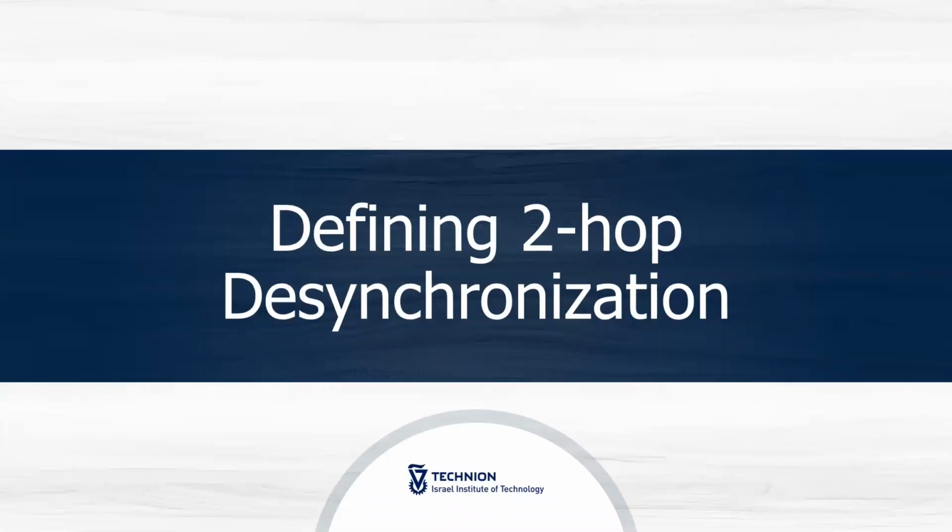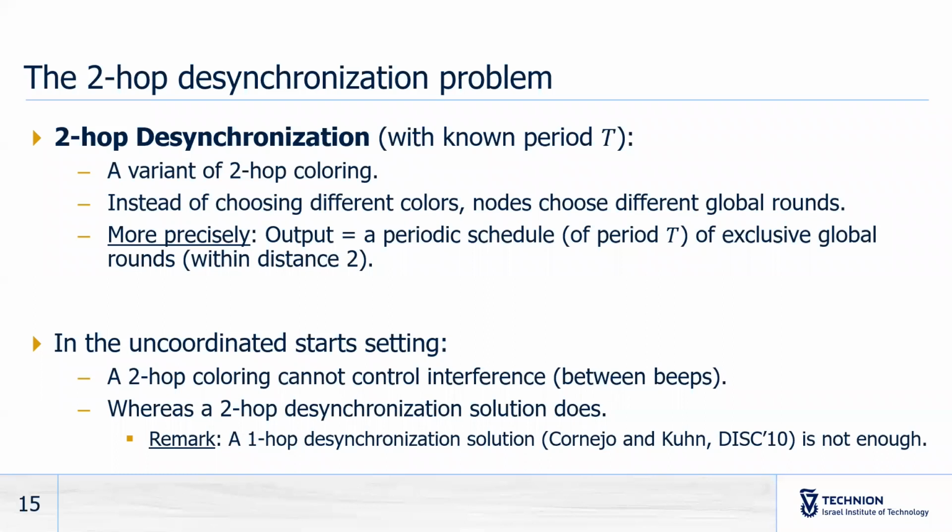In this model, we're interested in studying the two-hop desynchronization problem. The two-hop desynchronization problem is a variant of two-hop coloring. Instead of choosing different colors, nodes choose different global rounds. More precisely, nodes output a periodic schedule of global rounds which are exclusive within distance 2. This schedule should be periodic with known period T.